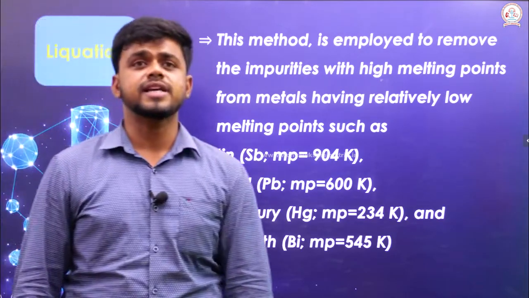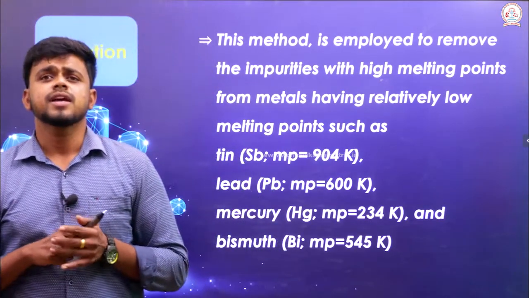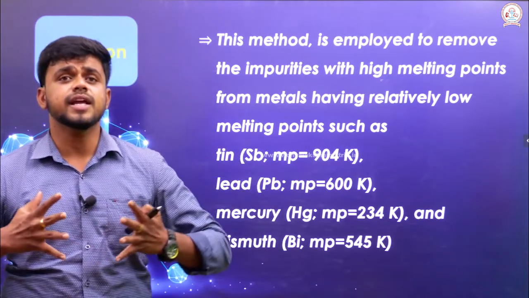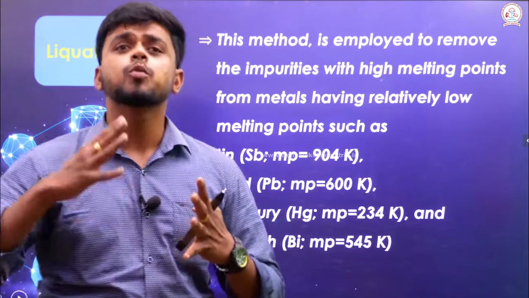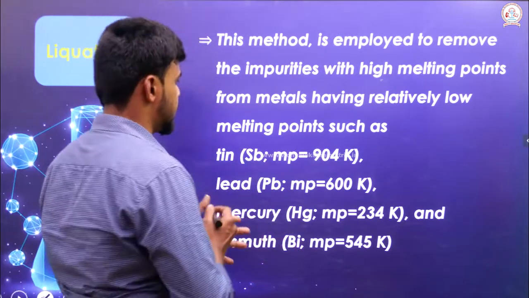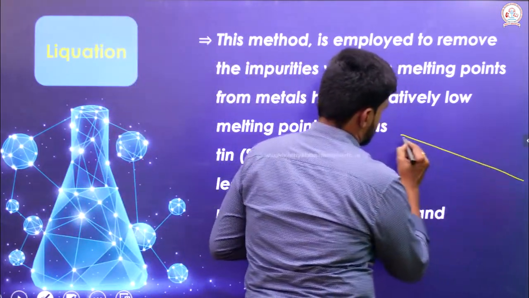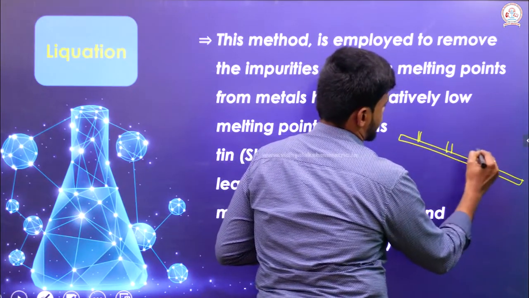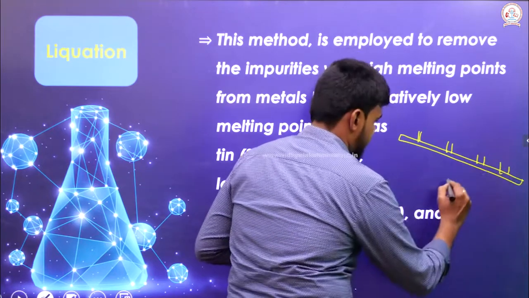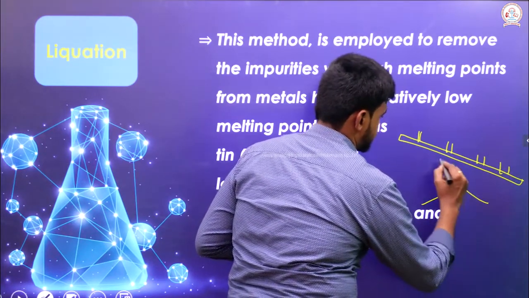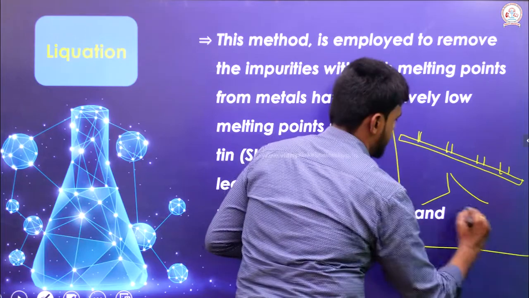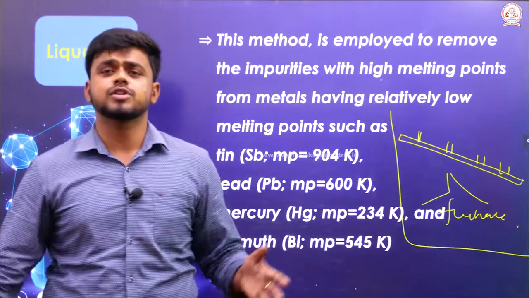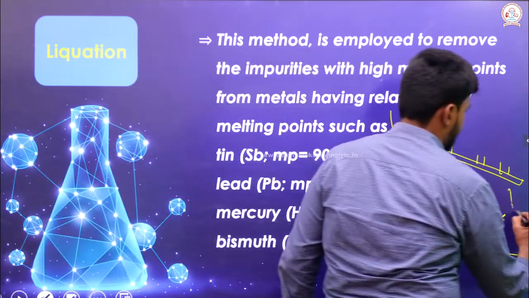the next one is liquefaction. See, liquefaction is a process where we need a sloping earth which has barriers in it, which means a sloping earth will be placed with certain barriers and it will be heated in a furnace. The whole thing will be heated in a reverberatory furnace and so on, because it is capable of producing a large amount of heat.